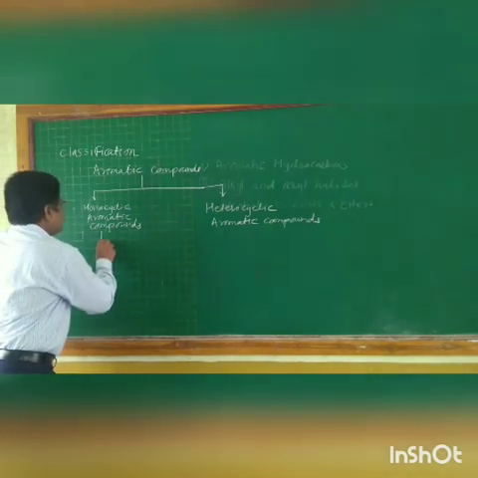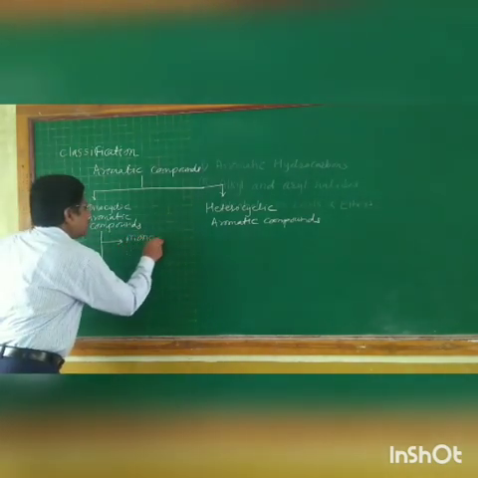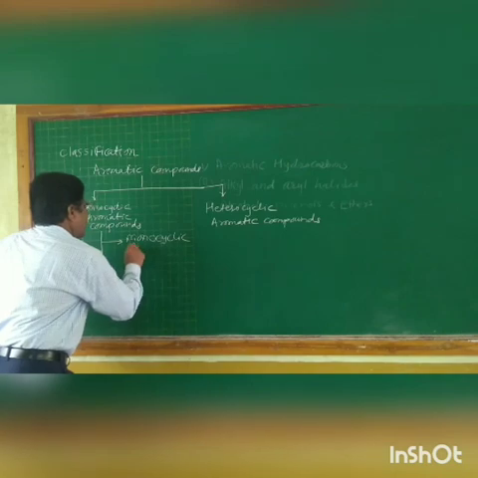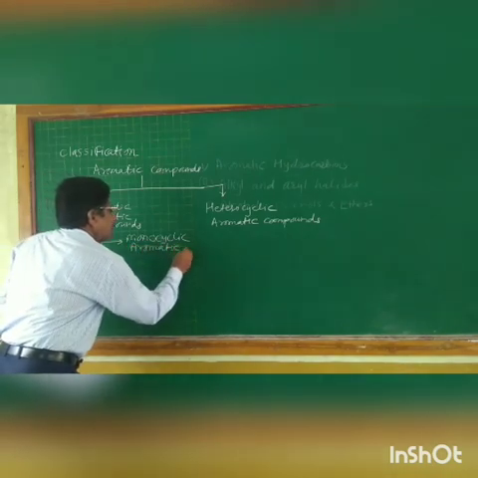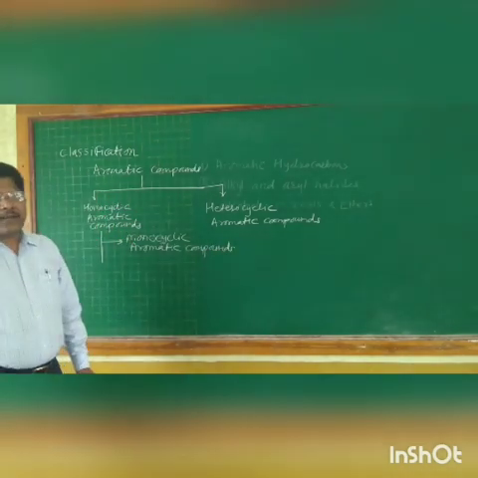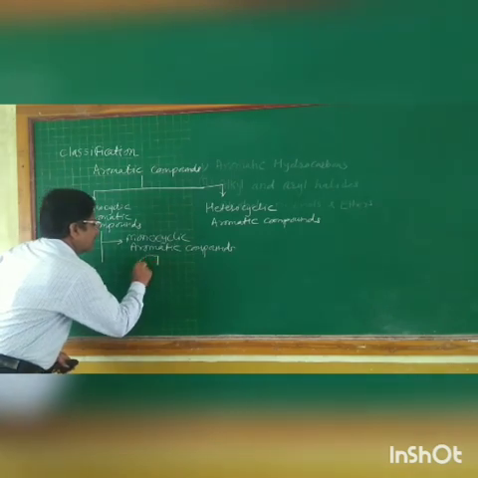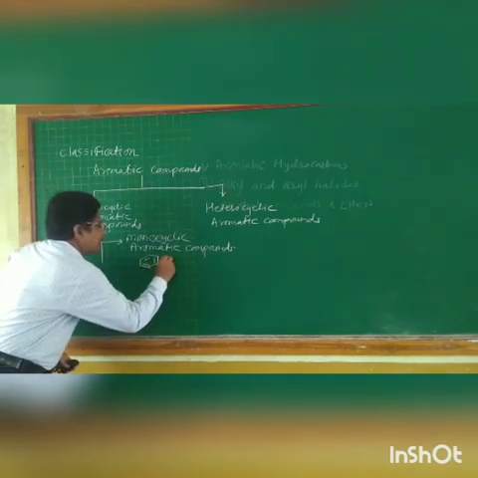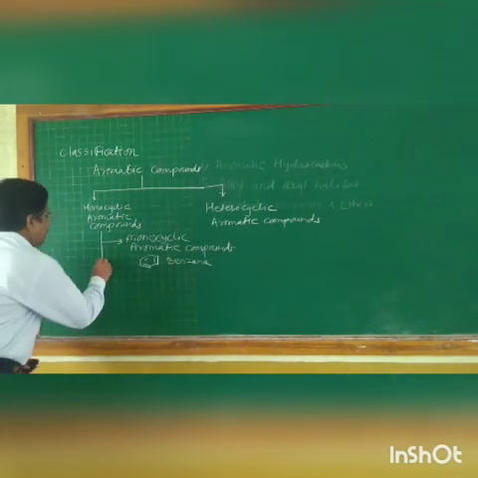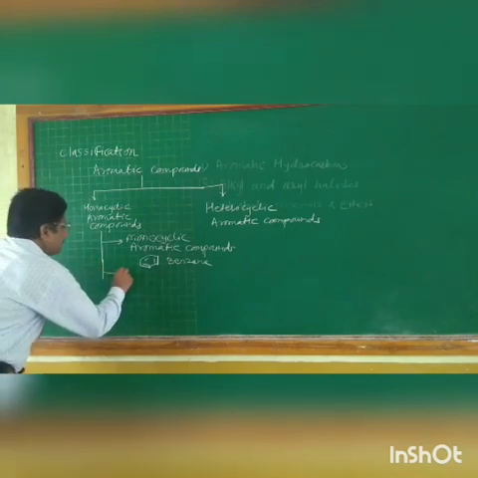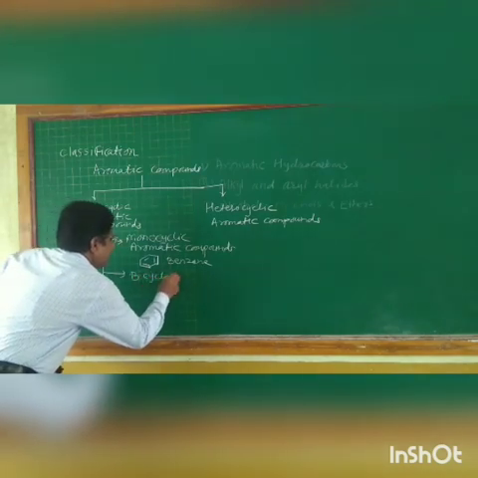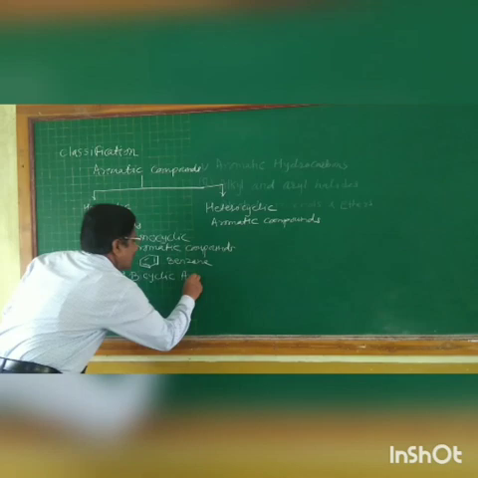First one, monocyclic aromatic compound. The example of a monocyclic aromatic compound is benzene. Benzene is the well-known example of this class. The second class of homocyclic aromatic compounds is bicyclic aromatic compounds.